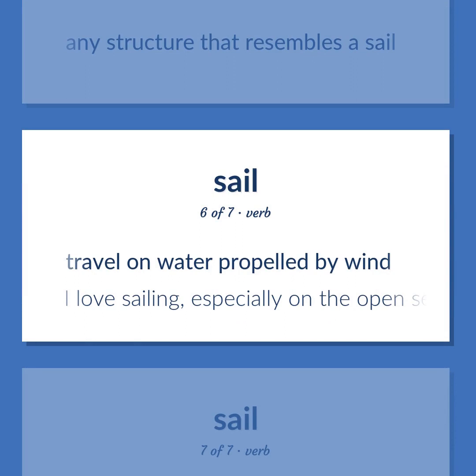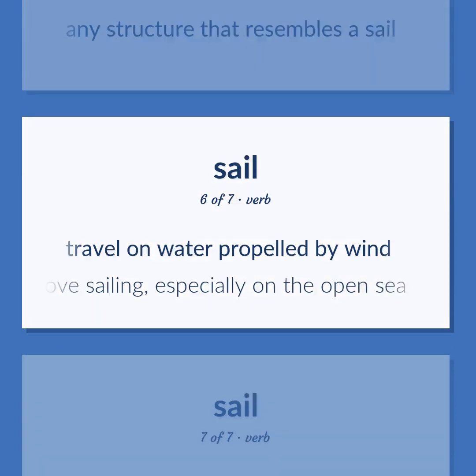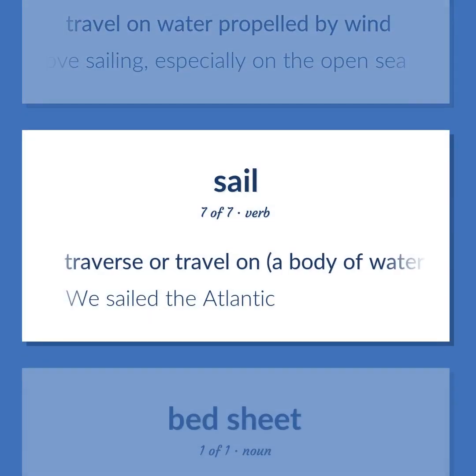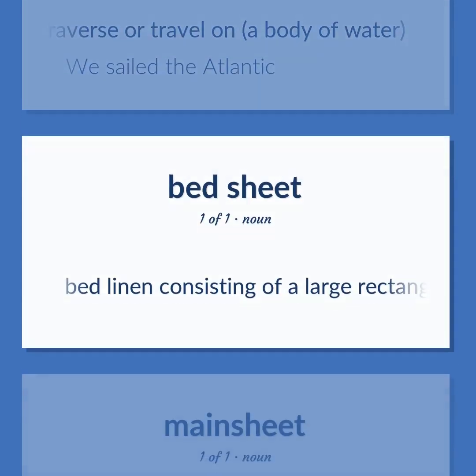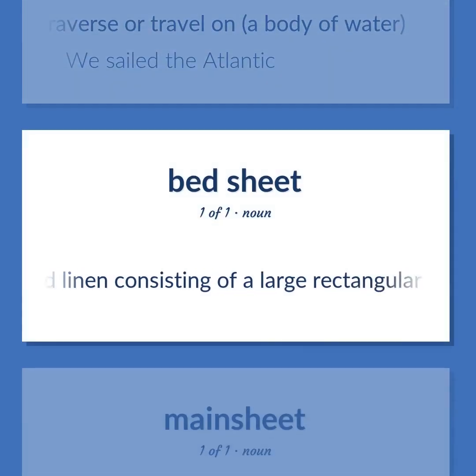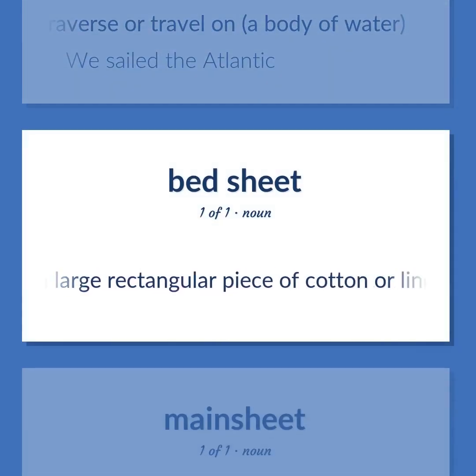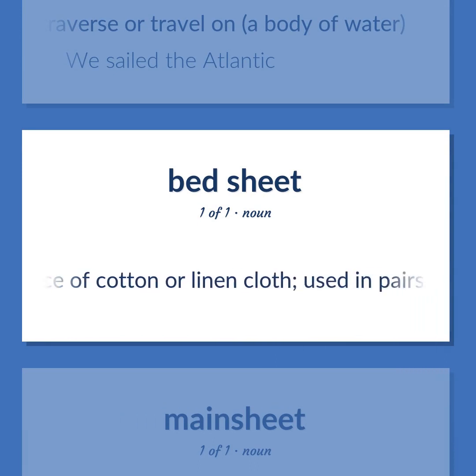Travel on water propelled by wind. I love sailing, especially on the open sea. Traverse or travel on a body of water. We sailed the Atlantic. Bed linen consisting of a large rectangular piece of cotton or linen cloth, used in pairs.